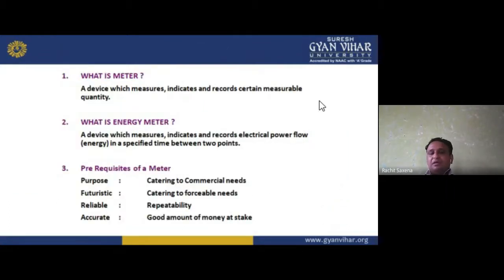What is a meter? A device which measures, indicates, and records a certain measurable quantity. So what is an energy meter? A device which measures, indicates, and records electrical power flow energy in a specified time between 2 points. Prerequisites of a meter: purpose, catering to commercial needs; futuristic, catering to foreseeable needs, meaning we can do forecasting with its help; reliable, with repeatability; and accurate, since a good amount of money is at stake.